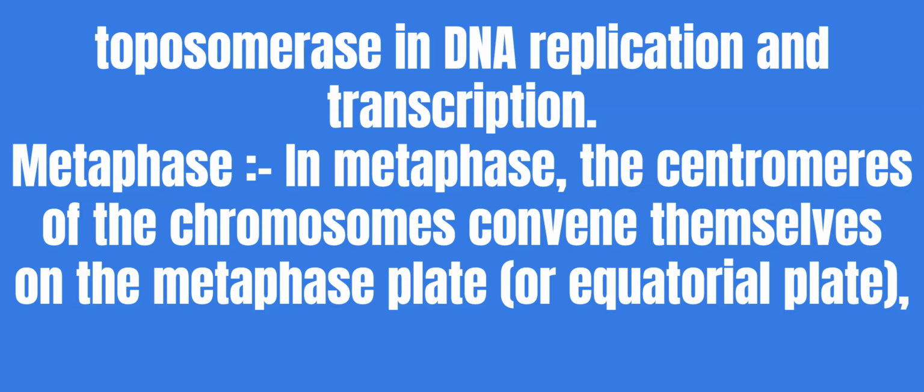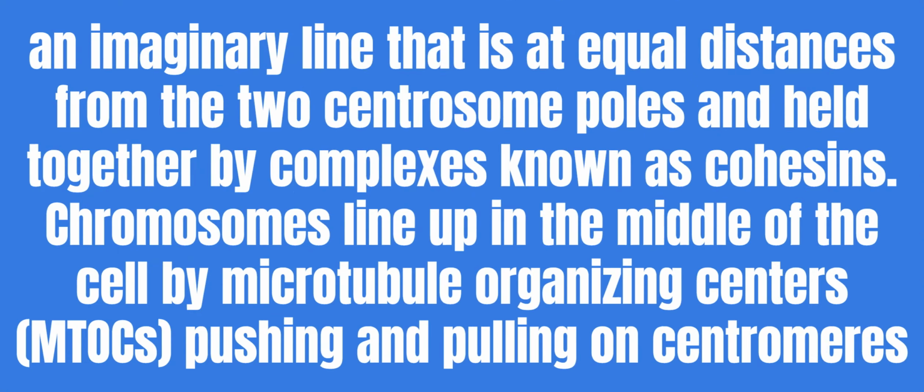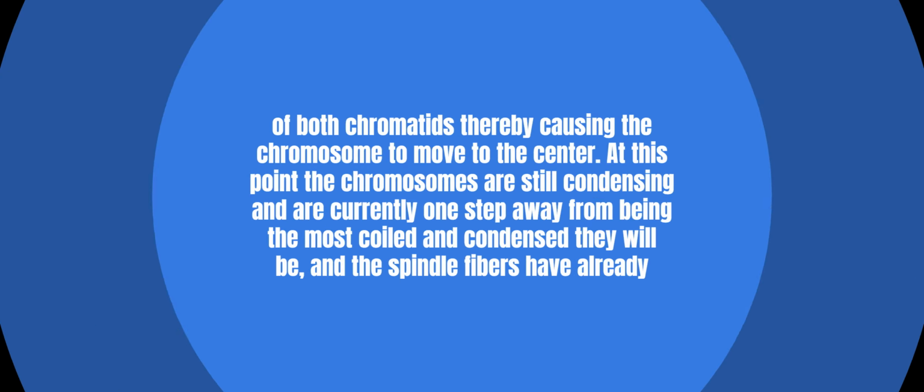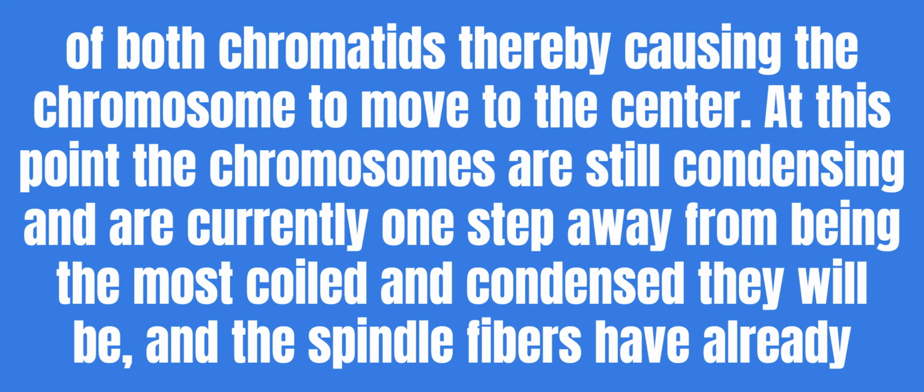Metaphase. In metaphase, the centromeres of the chromosomes convene themselves on the metaphase plate, or equatorial plate, an imaginary line that is at equal distances from the two centrosome poles and held together by complexes known as cohesins. Chromosomes line up in the middle of the cell by microtubule organizing centers, MTOCs, pushing and pulling on centromeres of both chromatids, thereby causing the chromosome to move to the center.